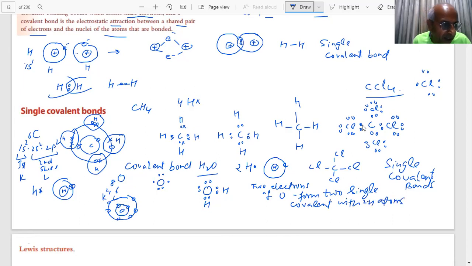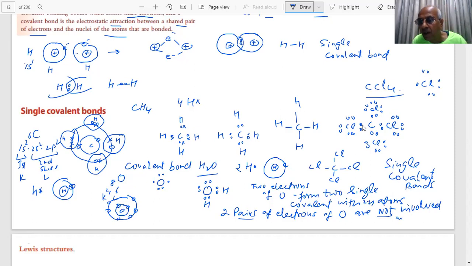And what is happening, student? After that, how many pairs of electrons are left? You can see two pairs of electrons of oxygen are not involved in bond formation. Yes or no? Are not involved in covalent bonds. Is it clear, right or wrong? Tell me. Yes, sir. Right, sir.